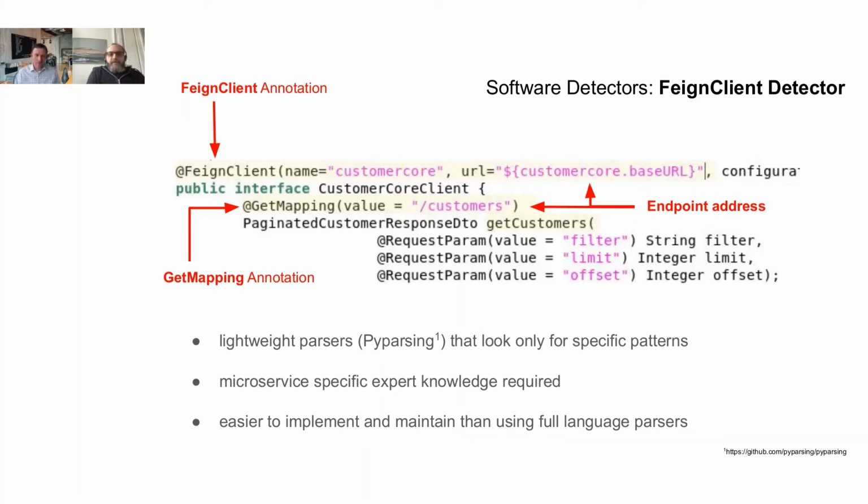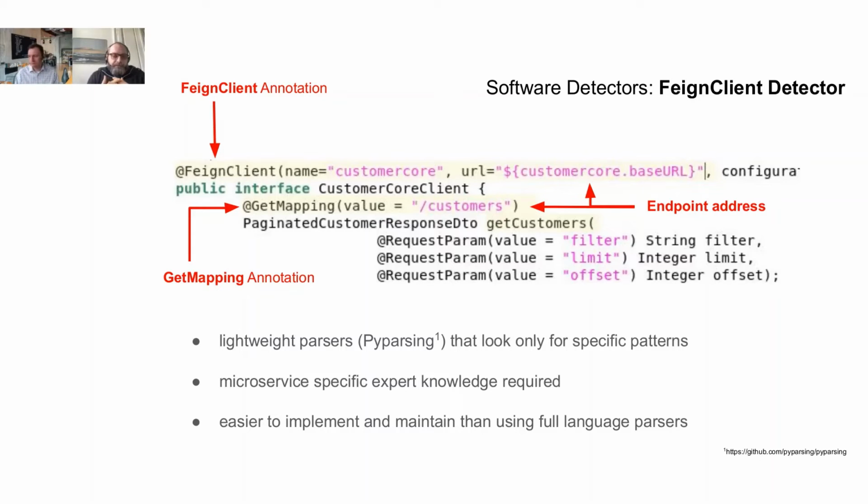So let's first have a look at the source code detectors. Actually, what we've done here is we used a lightweight parser framework, which is PyParsing. That's a Python implementation. And based on this technology, we implemented some very lightweight detectors that only look for specific patterns in code. So for example, here, in this small code example, our detectors can identify which technique is used. Here, that's a Spring Feign client. We can also check what the endpoint address is that is called here and which type of HTTP method is used.